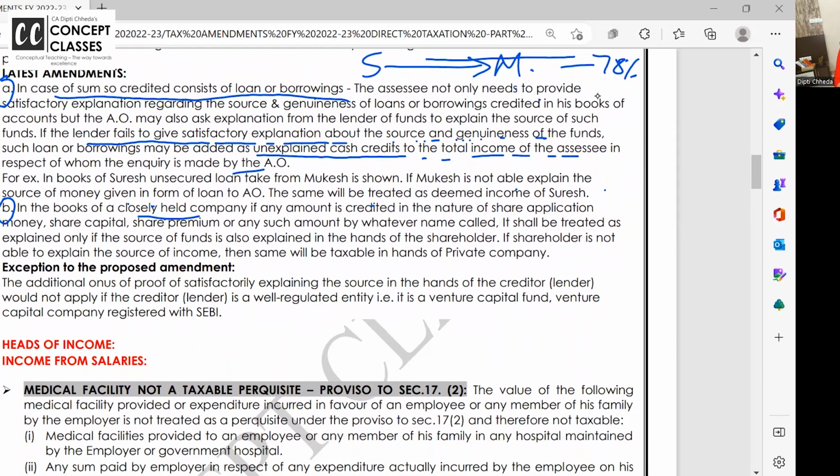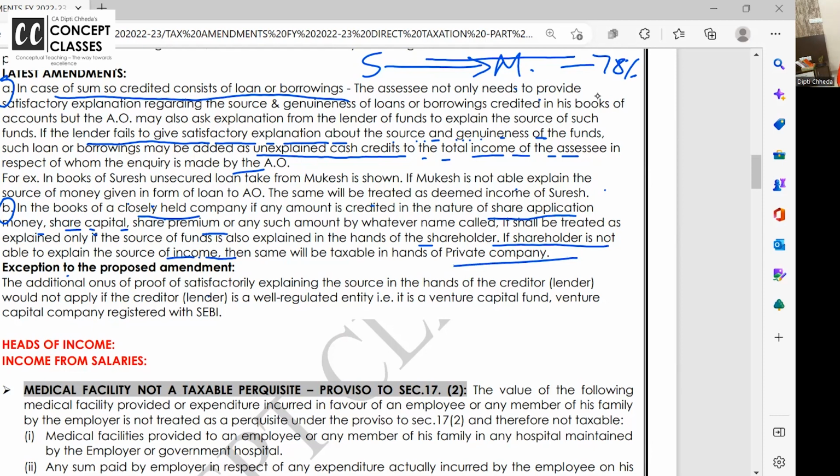So if a private company has got some money in the form of share application, share premium or share capital, and the AO asks the shareholder, you have purchased the shares of this private company, what is the source of the income, from where did you get the money to purchase? If the shareholder is not able to explain the source of income, it will be taxable in the hands of the private company. This exception is not applicable.